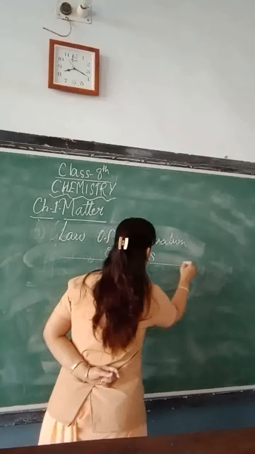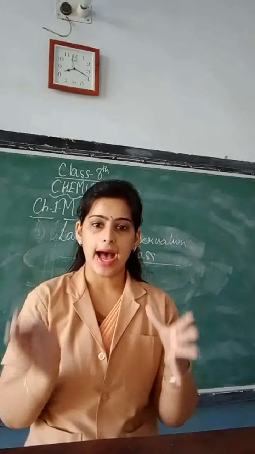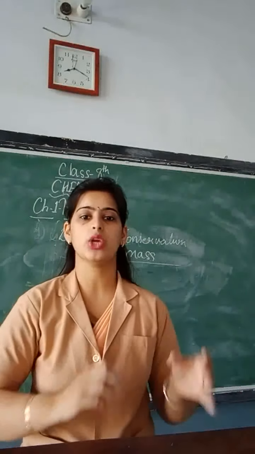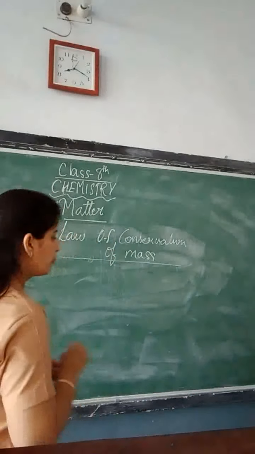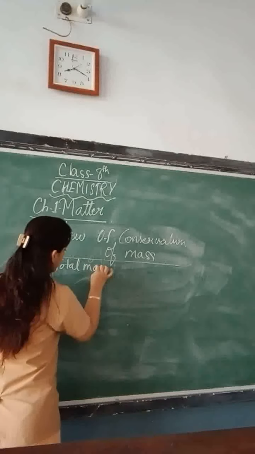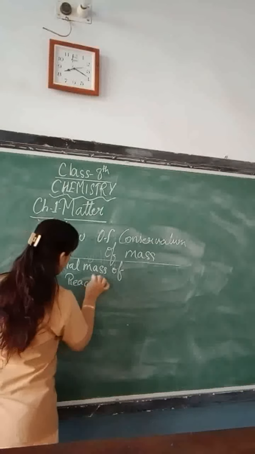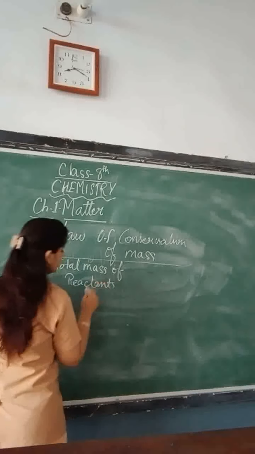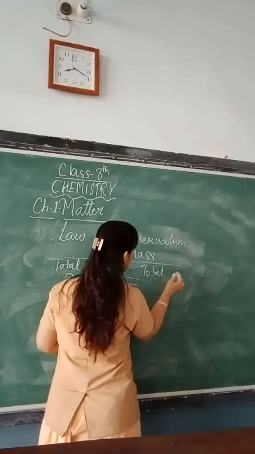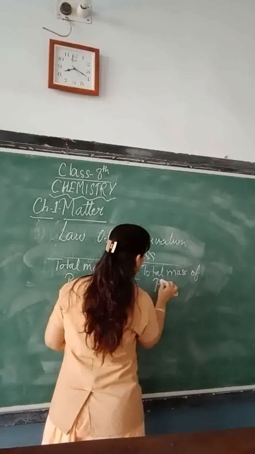So what does this law state? This law of conservation of mass states that the total mass of the reactants will always be equal to the total mass of the products. Total mass of reactants is always equal to total mass of products. So what does this signify?